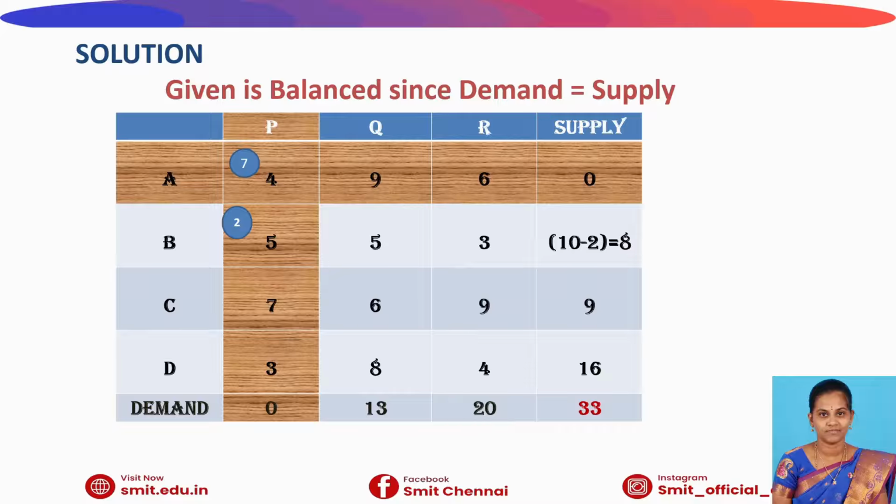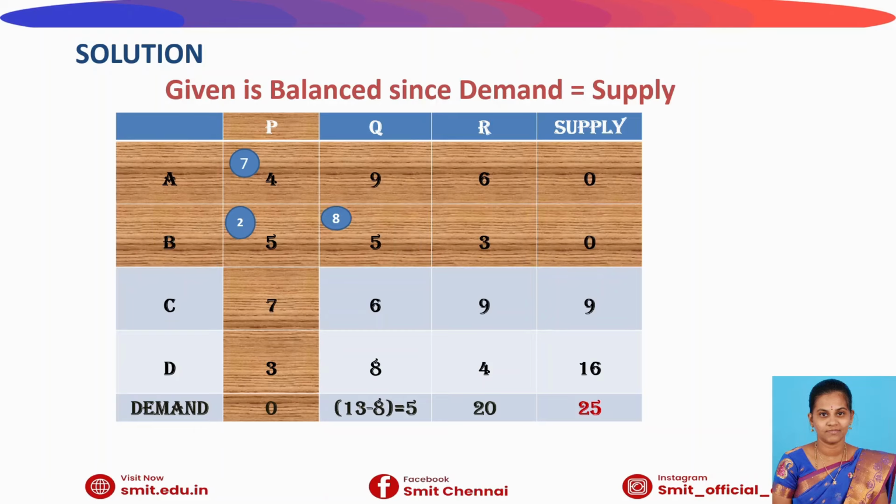After fixing that, we have to change the supply and demand values. After fixing 2 in the left corner cell, the supply value will be changed to 8 and the demand value for the first column will be changed to 0. So we are removing the first column from the transportation matrix. Similarly, we repeat the process for the next case. After that, we get a new matrix with 2 columns, 3 rows.